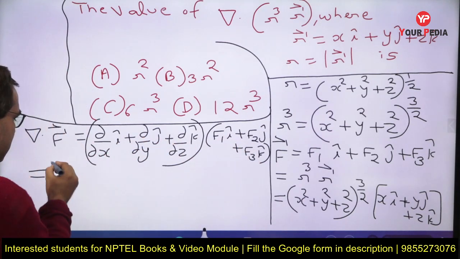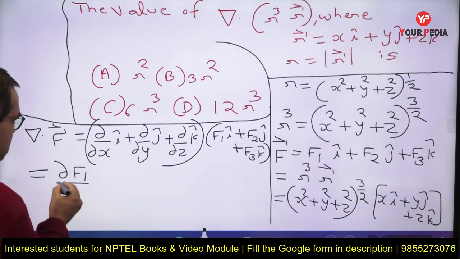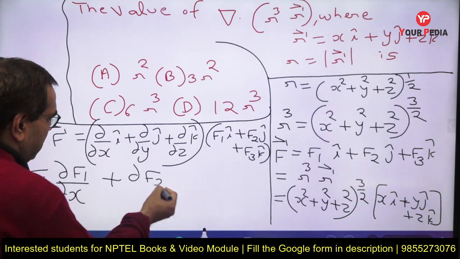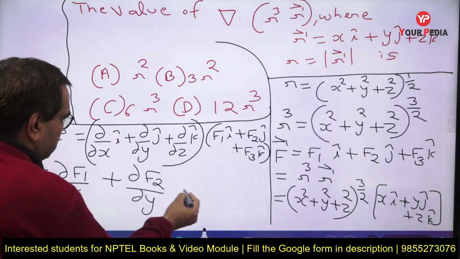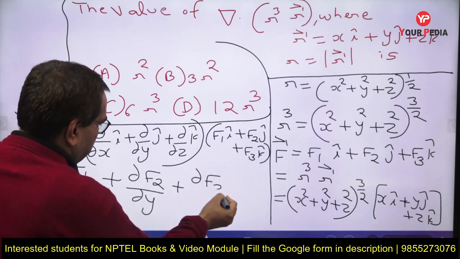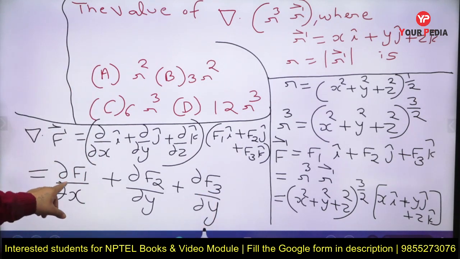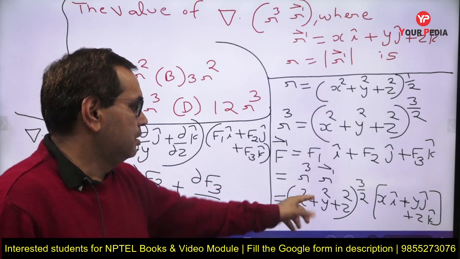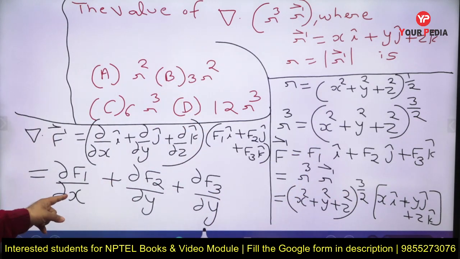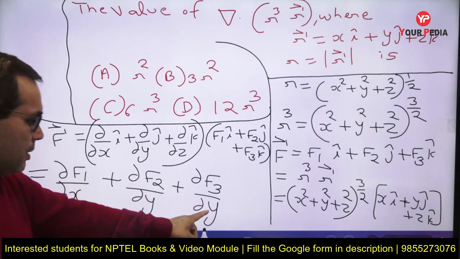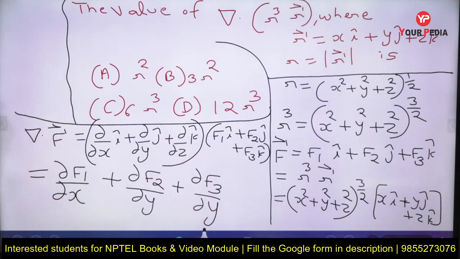So finally we get del f1 upon del x plus del f2 upon del y plus del f3 upon del z. Okay, this is the partial derivative of the first component f1 with respect to x, plus with respect to y that of f2, and with respect to z that of f3. Okay, यहां तक नोट कर लीजिए जल्दी से.